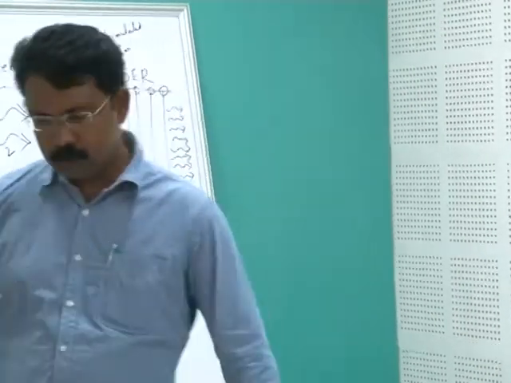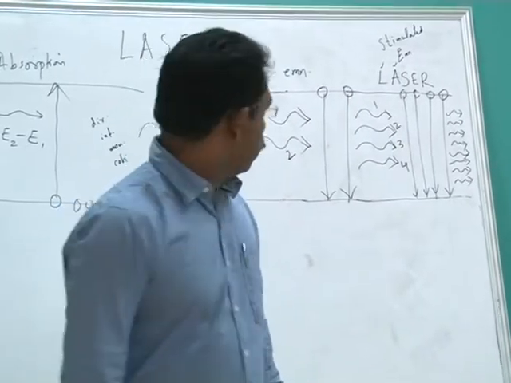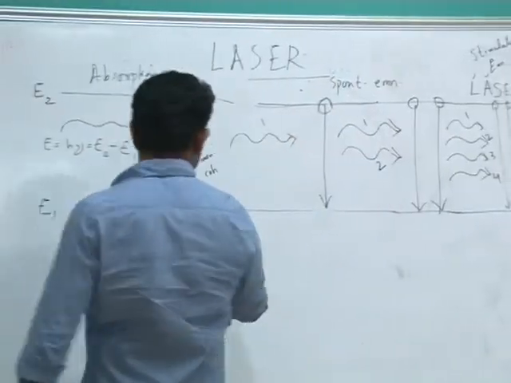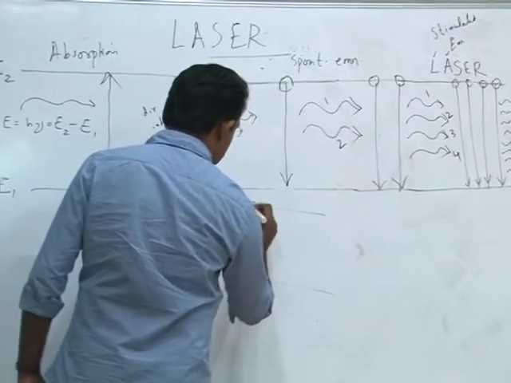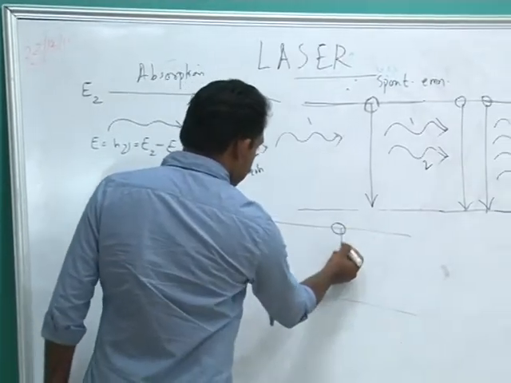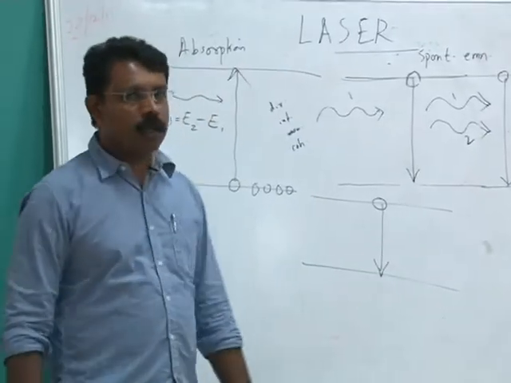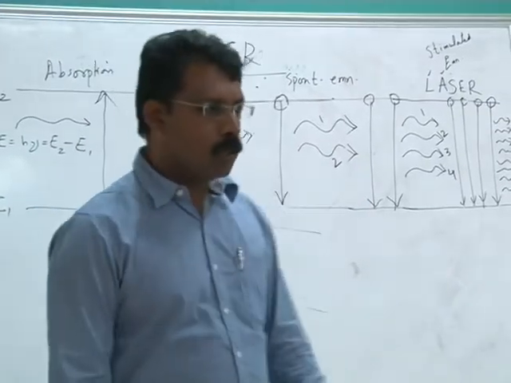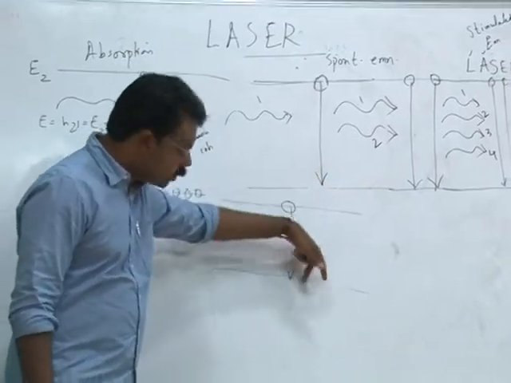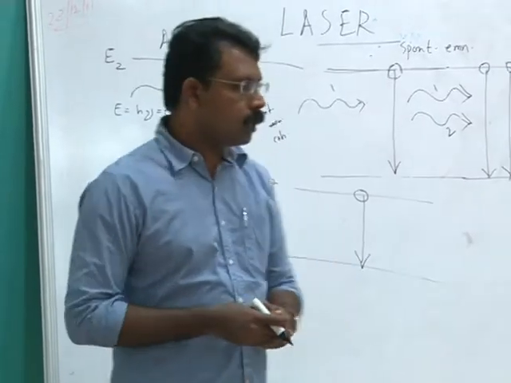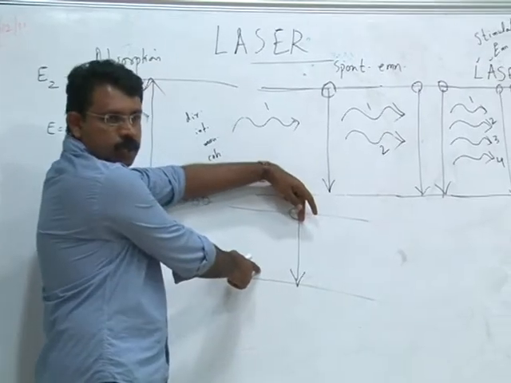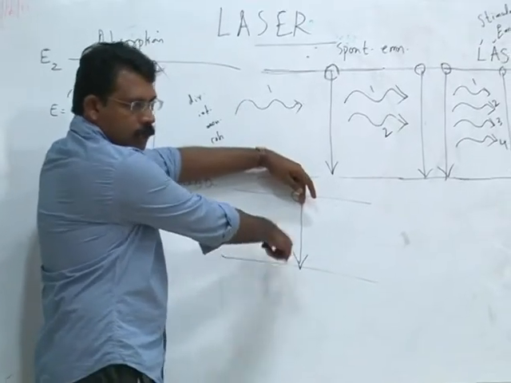Can you please explain once again the difference between spontaneous emission and stimulated emission? The difference between spontaneous, right from the figure you can see, when I put the figure again. In spontaneous emission, what is happening is that I have 2 energy levels. After the absorption, I have 1 atom in the higher energy level, right? So this is only a natural process. The atom returns to the lower energy state just because it is finding that the higher energy state is unstable. The higher energy state is unstable, and hence the atom returns to the lower state with the release of energy, with the release of a photon. This process is called spontaneous emission. There is no effect of any external photon here. You can see no photons are here for making this transition.